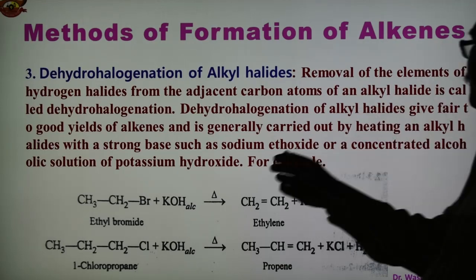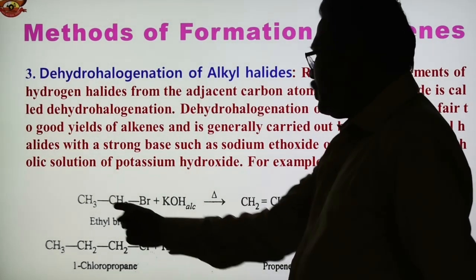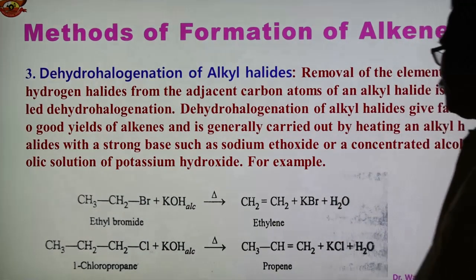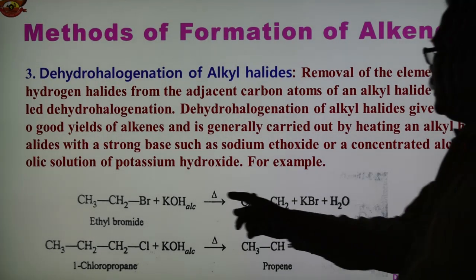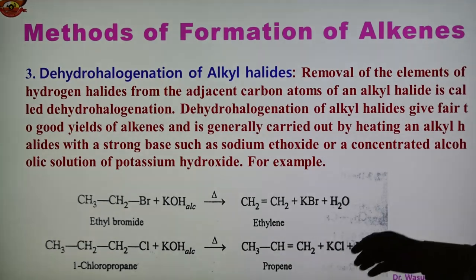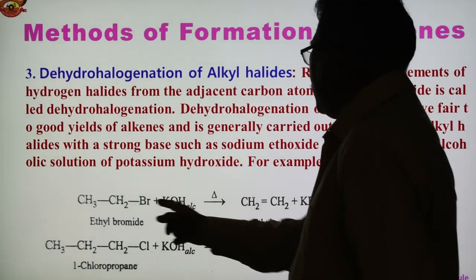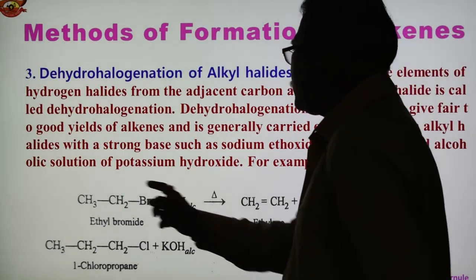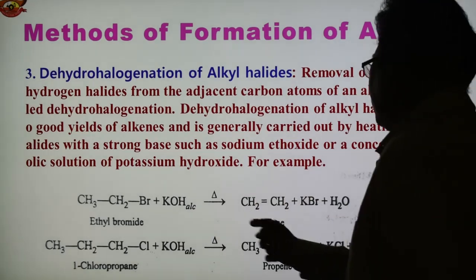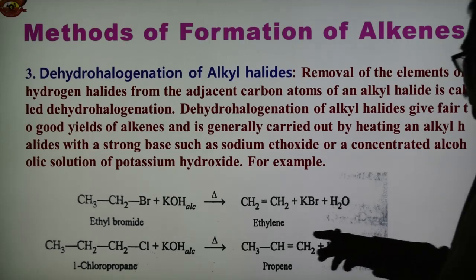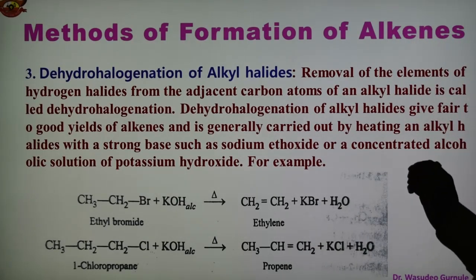So here see the reaction. This is alkyl halide, ethyl bromide, with alcoholic potassium hydroxide. Then we obtain KBr, which is removed, and OH from this and H from this, H2O is removed, and we obtain the ethylene. So this is the reaction that takes place in the presence of potassium hydroxide. Ethylene is obtained from ethyl bromide, and propylene or propene is obtained from 1-chloropropane.